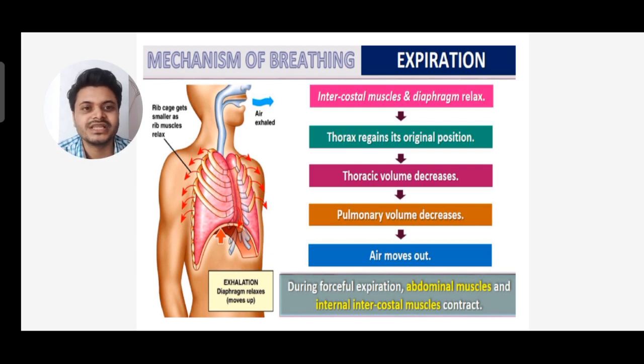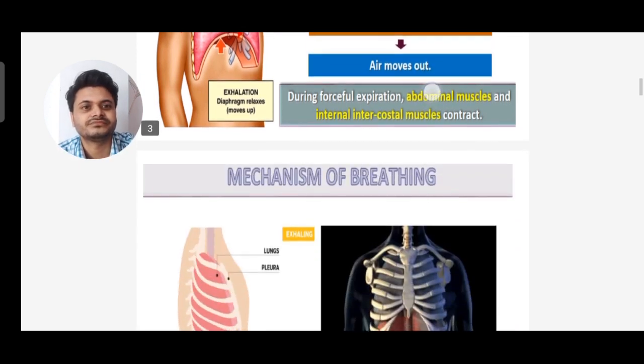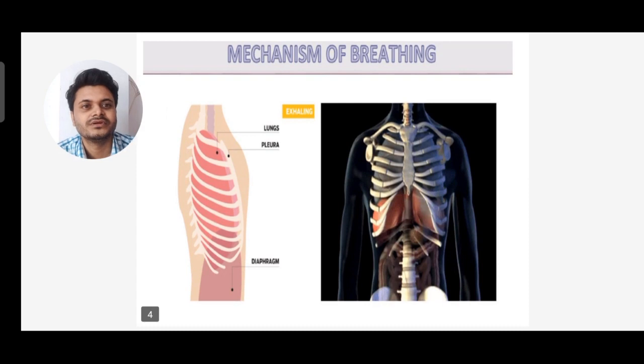You can see in exhalation the diaphragm relaxes, that is, moves up when the air is exhaled, and the rib cage gets smaller as the rib muscles relax. During forceful expiration, the abdominal muscles and the internal intercostal muscles contract. So you can see the exhalation process. The picture is given.